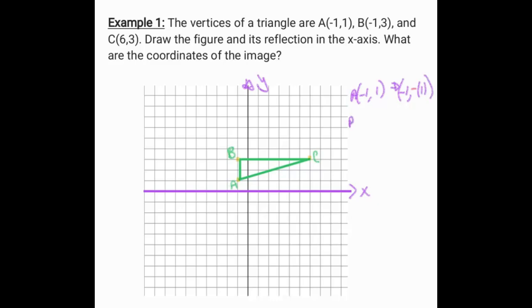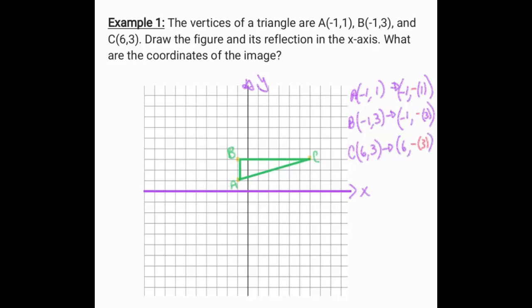So then let's go ahead and do our B, same thing, -1, 3. And if we reflect that, we're going to get -1, negative, and 3. And then for the C, we're going to go ahead and put 6, 3. If we reflect that, that's going to become 6, -3.